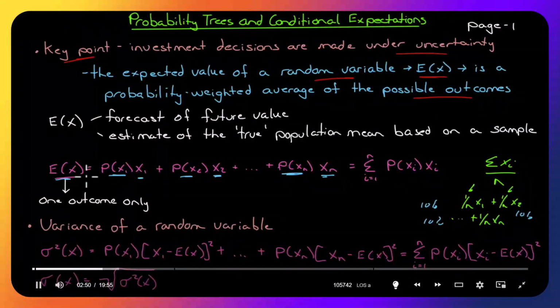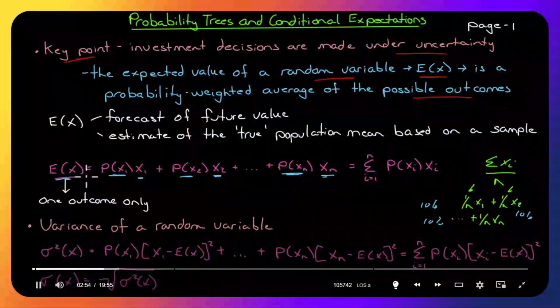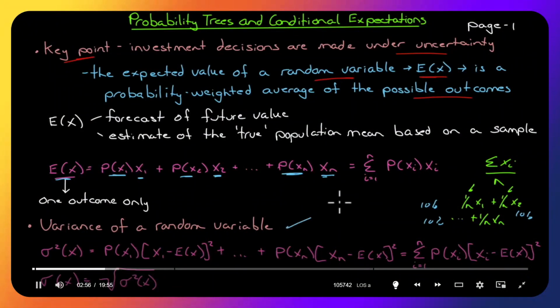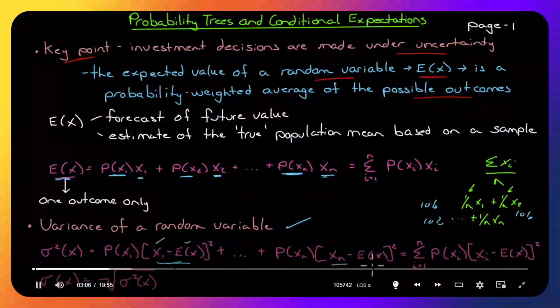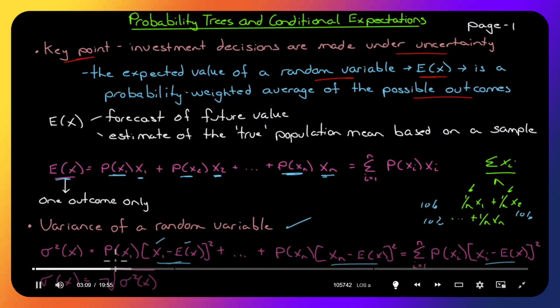And on top of expected value, we also want some idea of the range of possibilities, the distribution. So we would calculate the variance of a random variable. Notice it is the observation x1 minus the expected value squared. So we still have all the squared deviations, but we're weighting them by the probabilities. And again, if it were equal, all of these would be 1 over n minus 1.